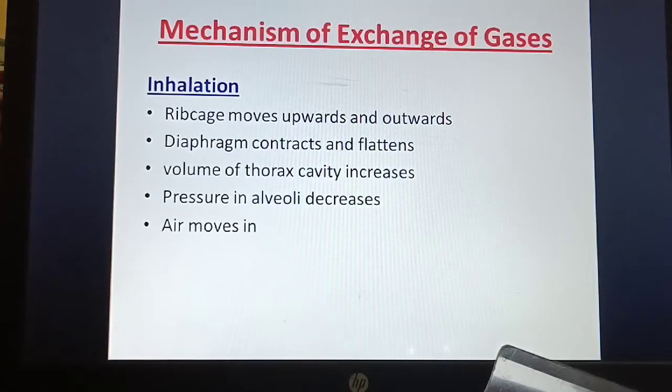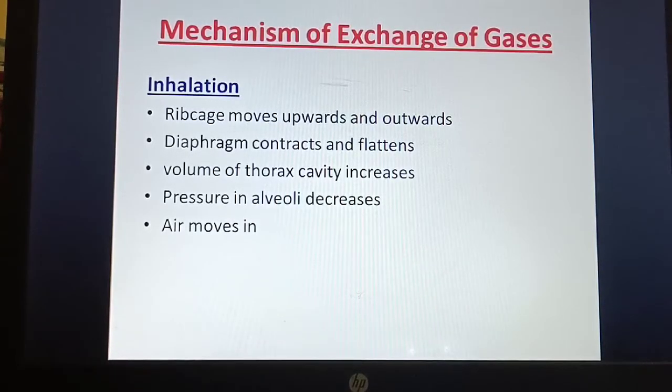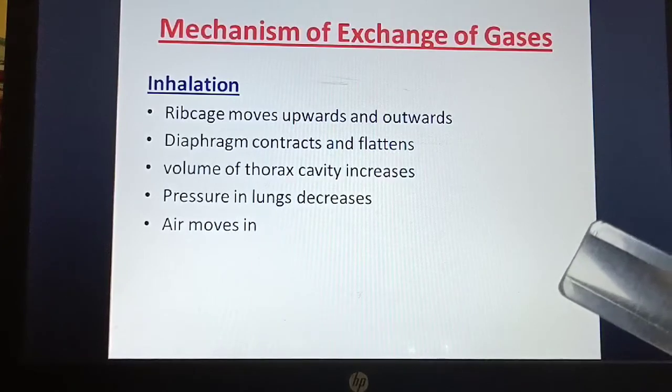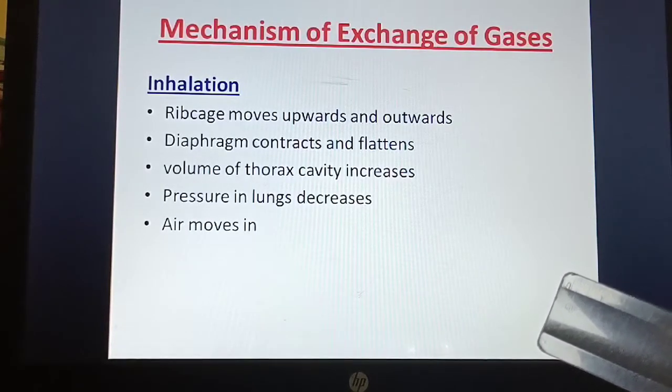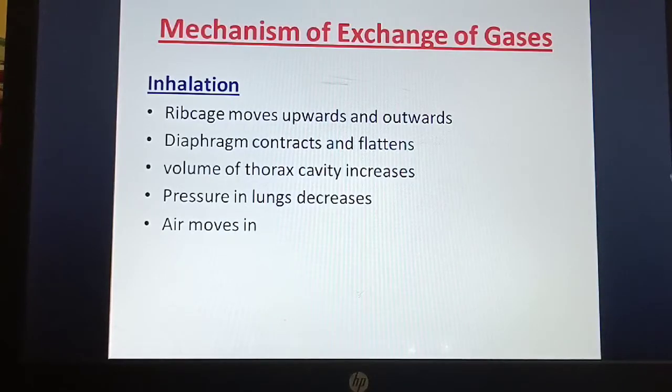The pressure in the lungs decreases. So finally air moves in, that is the inhalation process. So when you inhale the air, your rib cage moves upward and outward, the diaphragm contracts and flattens, the volume of the thorax cavity increases, the pressure in the lungs decreases, and air moves in.